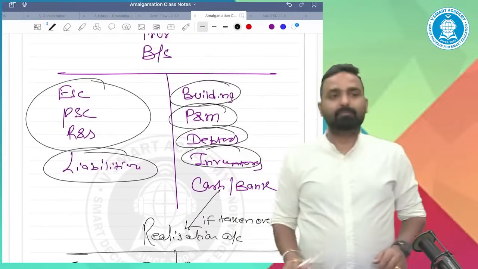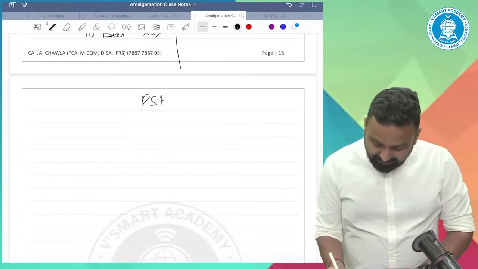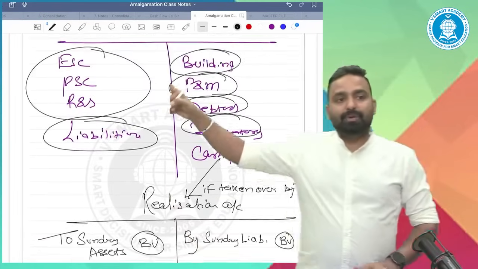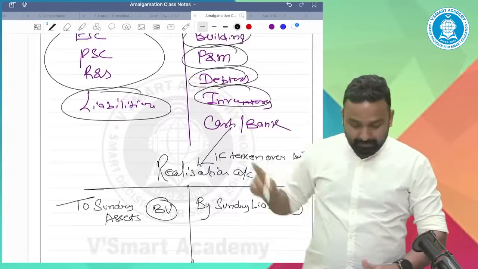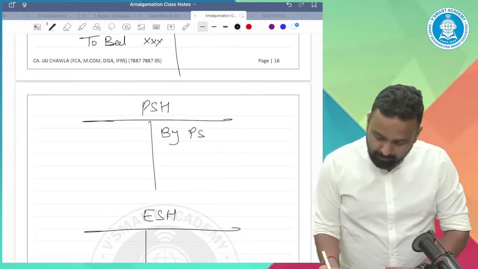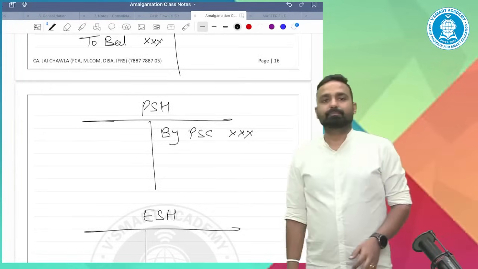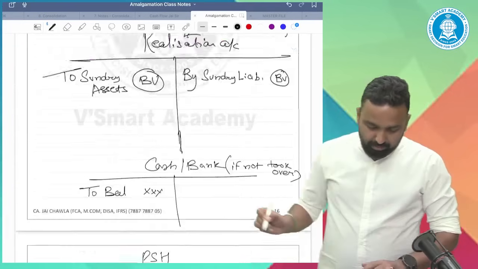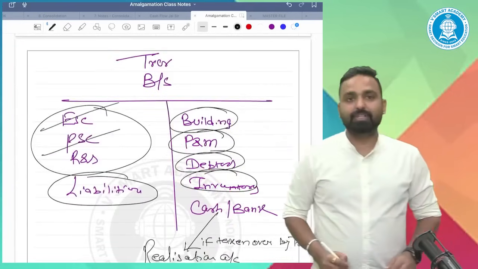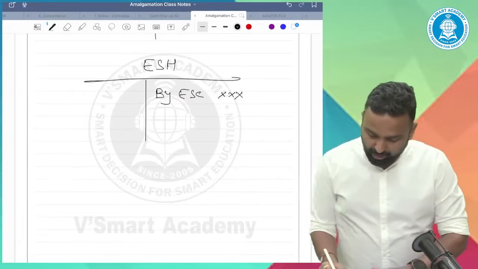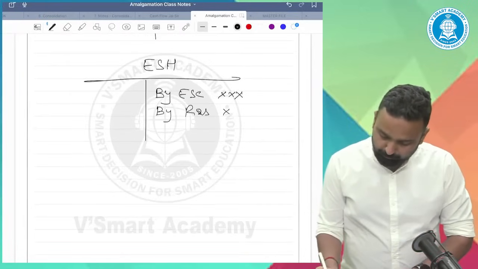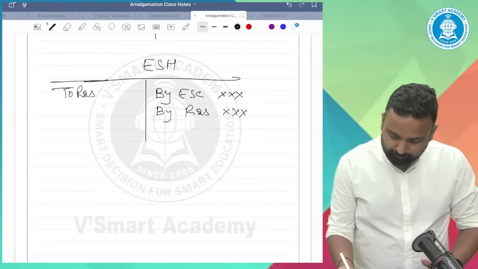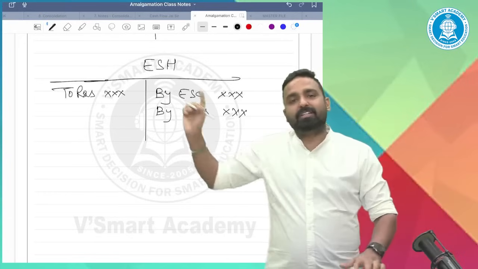Now these three remaining, you will prepare preference shareholder account, you will prepare equity shareholder account. Transfer preferential capital to preferential shareholder account, like this. Transfer equity share capital to equity shareholder account. Transfer reserve and surplus to equity shareholder account. If reserve and surplus are negative, then here. If fictitious assets are there, then there. Okay.